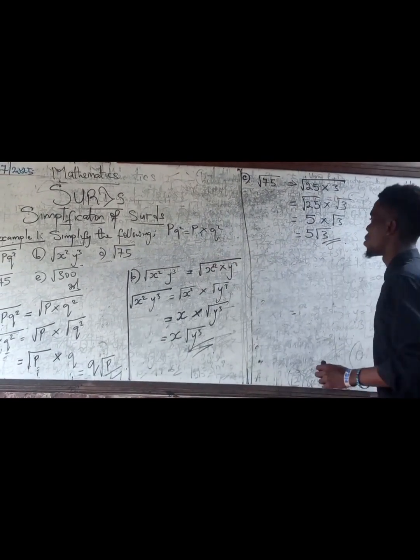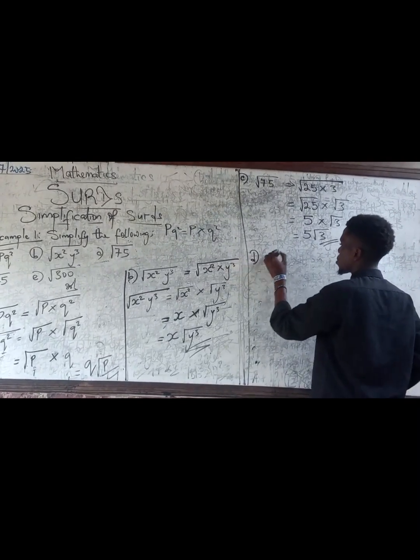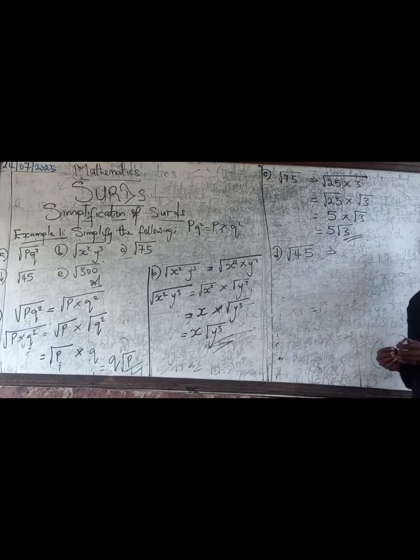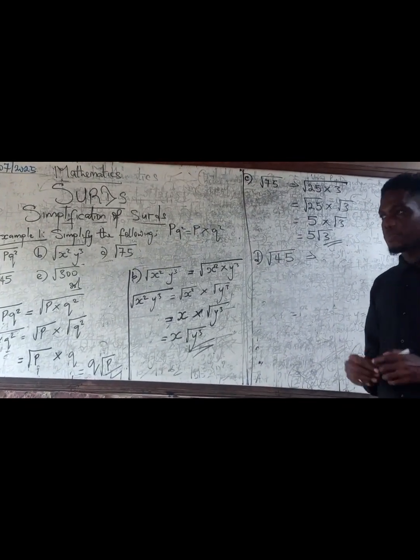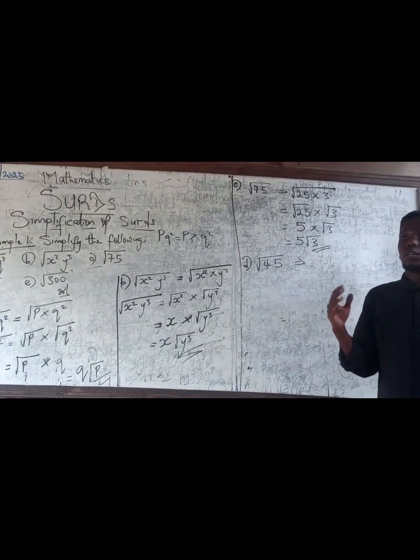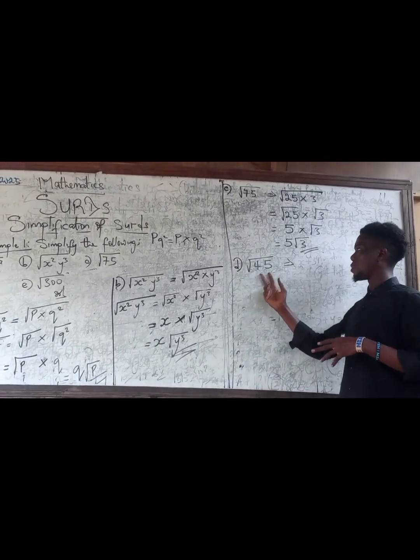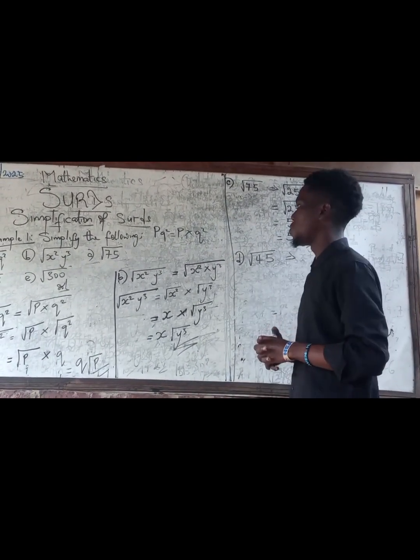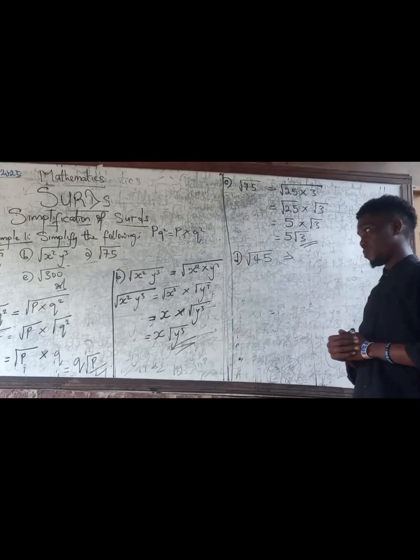Let's quickly move on to the fourth one, square root of 45. Now you do this for me. Look for two factors that will multiply together to give you 45. One of them must be a perfect square. So think about that and let me know the numbers you are looking at.